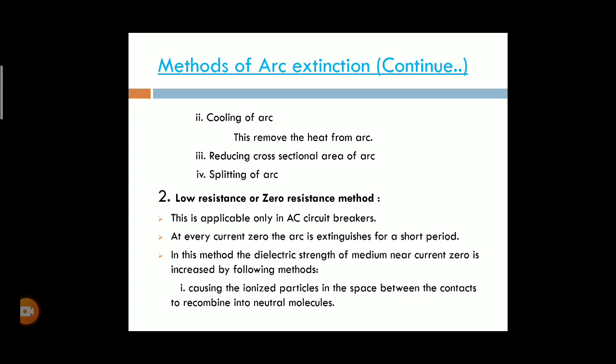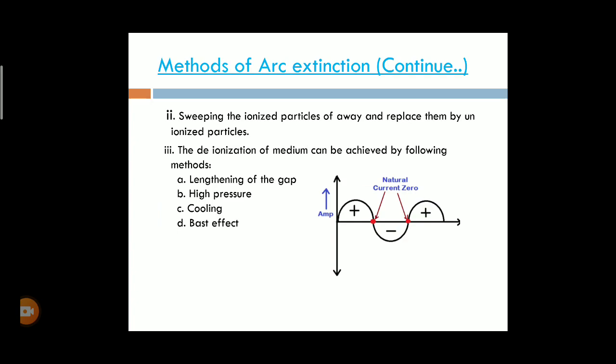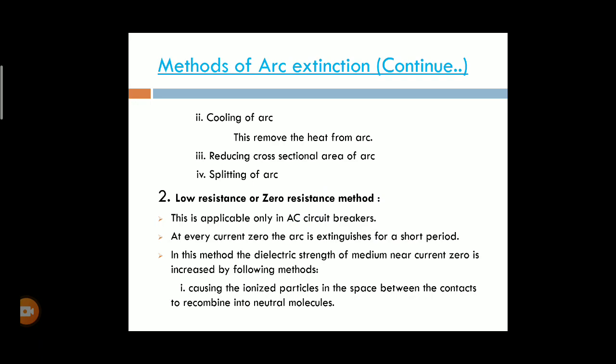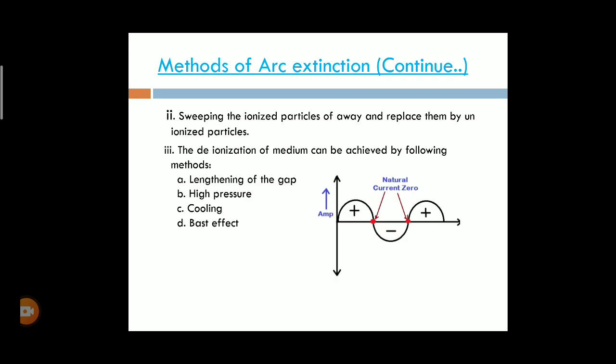In this method, the dielectric strength of the medium near current zero is increased. First is causing the ionization particles in the space between the contacts. Near every current zero position, the arc is extinguished.